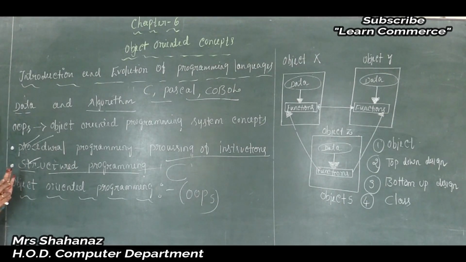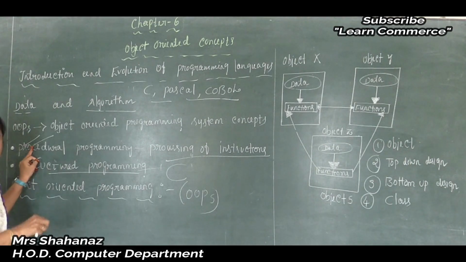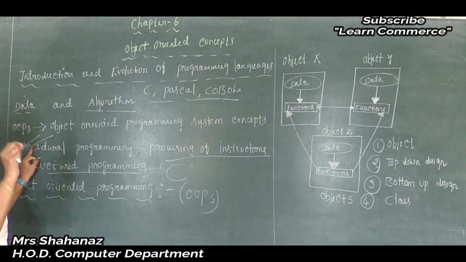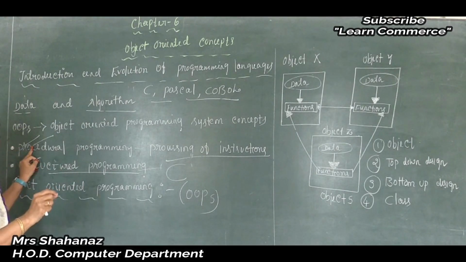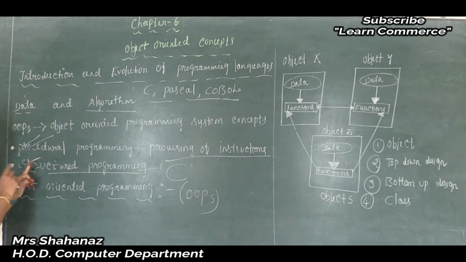Here also the branching statement is very limited when compared with procedural programming languages. We know the branching statement means we are using some conditions, but compared with procedural languages, we get a smaller number of branching statements in structured programming languages. So clear in this case?